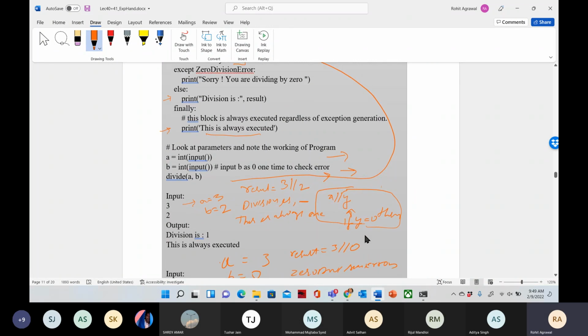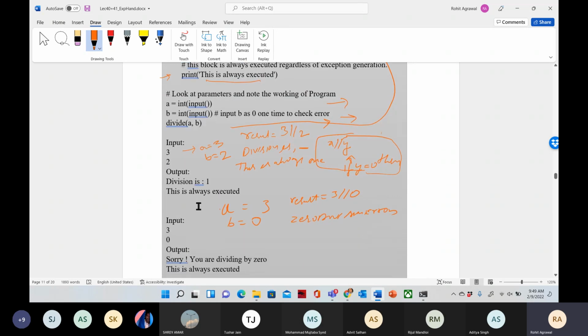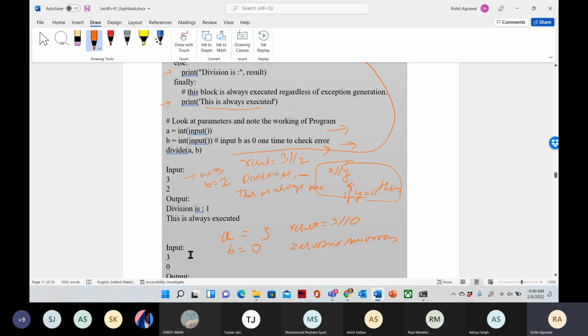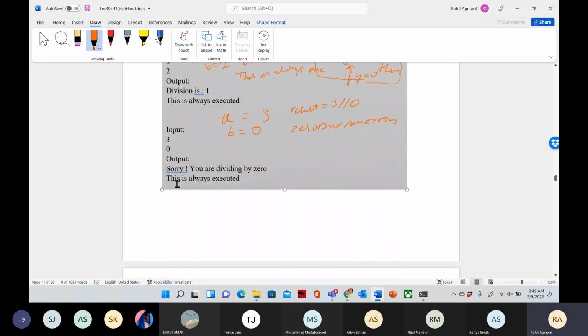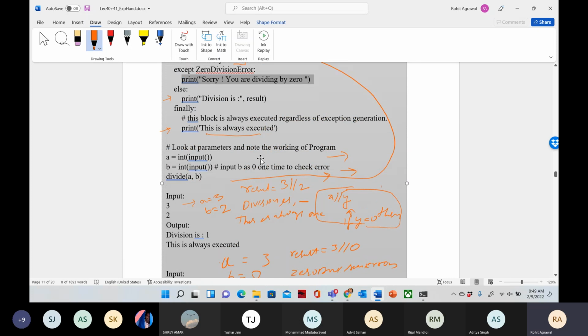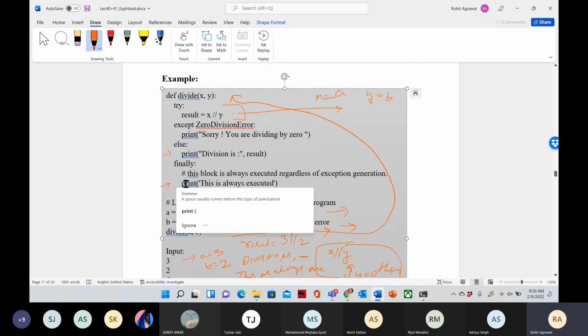You will have this output: Sorry, you are dividing by 0. This is the except clause, the highlighted one. Clear? When b is 0, you have the exception, ZeroDivisionError. So this exception is caught here, and you have this message, Sorry, you are dividing by 0, and then finally will always execute.